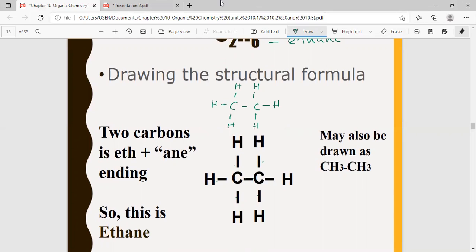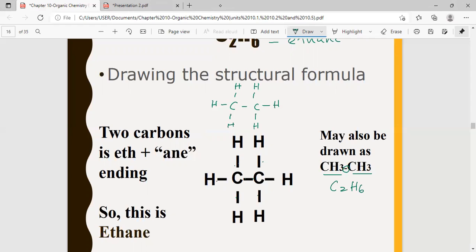Now there's also another way of writing the formula. This is a condensed way, a simpler way of writing the formula. Let us look at how you can write it. You see here, you have 1 carbon and 3 hydrogen atoms, so it is condensed as CH3. So you write CH3, then you have the single bond. And then on the right-hand side, it's again CH3. When you count the atoms, you will still get C2H6.